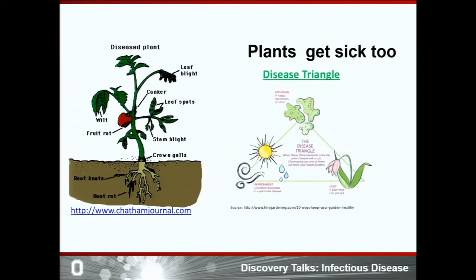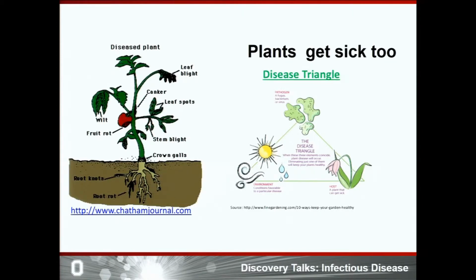Like human beings and animals, plants also get sick. A variety of crop diseases affect the plant. Some diseases affect the above-ground part of the plant, while other diseases affect the below-ground part of the plant. The diseases which affect the below-ground part of the plant are generally soil-borne in nature. And once the soil gets sick, it's very difficult to eliminate the pathogen from the soil.